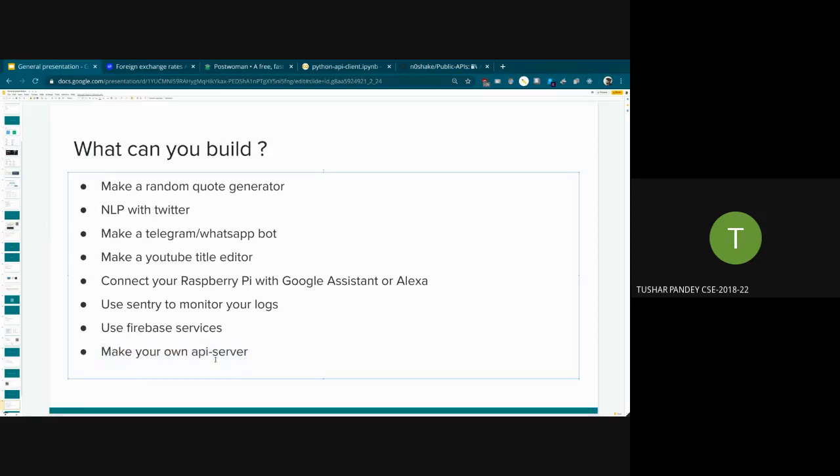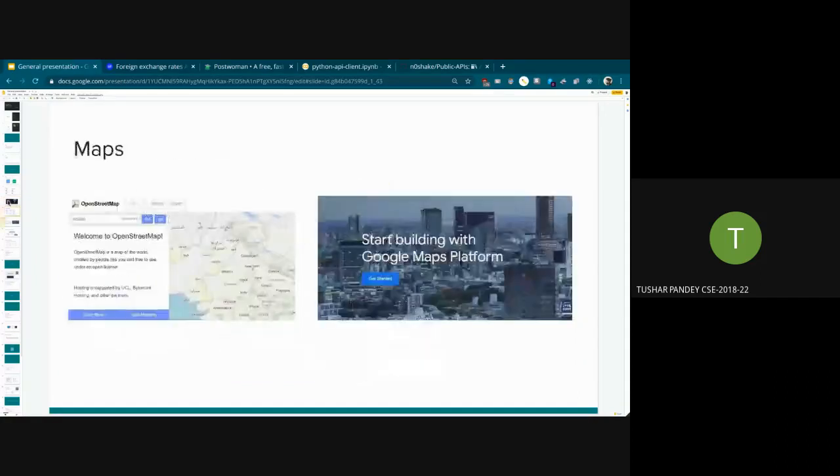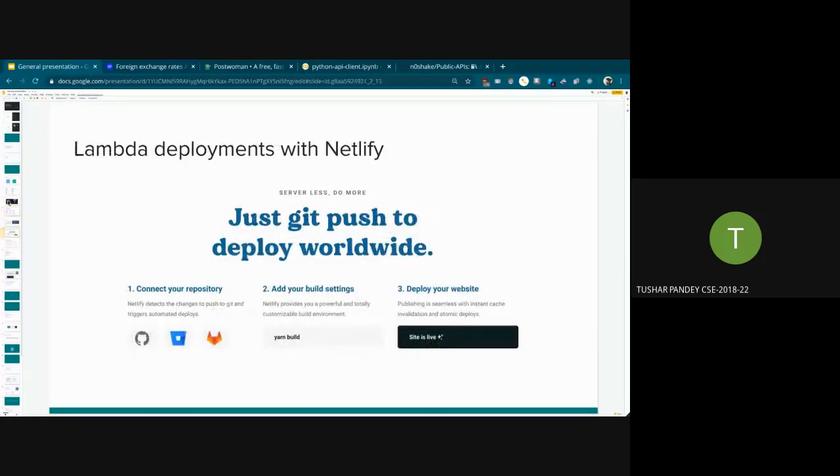There are libraries available for it. Express is a very good library for it. You can make it, and it will run on your machine if you want. It will run on another server if you host it, like I told you about Netlify. Yeah. So if you happen to make a node server or something like that, you can host it on Netlify or something like that.